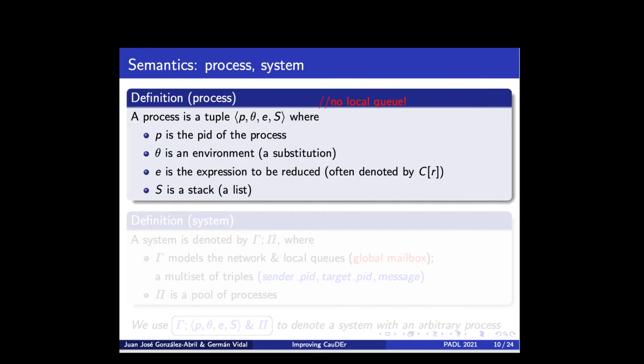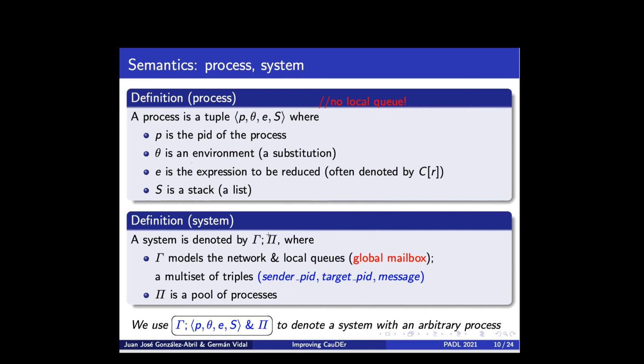This is how we formalize the notions of process and system. A process is a tuple of this form, where the first component is the PID of the process, the second component is the current environment, which we represent by means of a variable substitution. The next component is the expression to be reduced, and we often denote it in this way, where C is a context and R is the next redex to be reduced according to typical eager functional semantics. And the last component is a stack that we represent by means of a list.